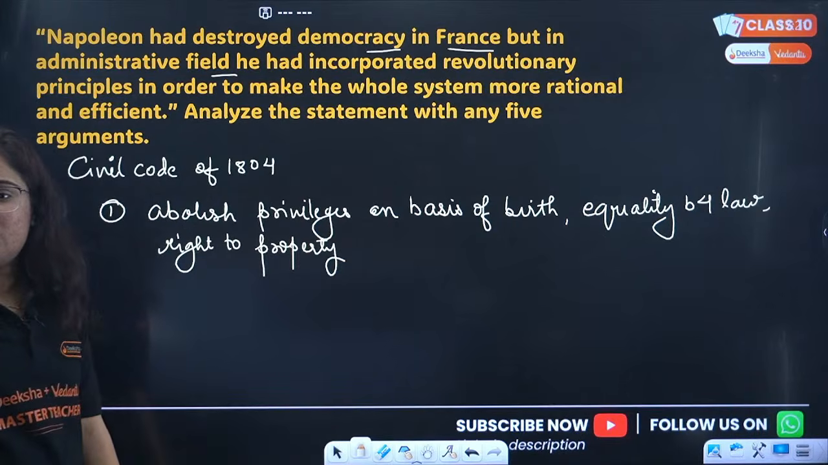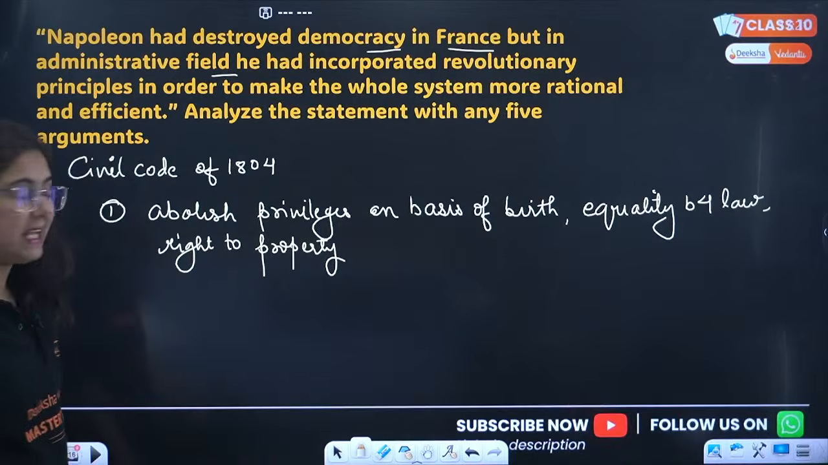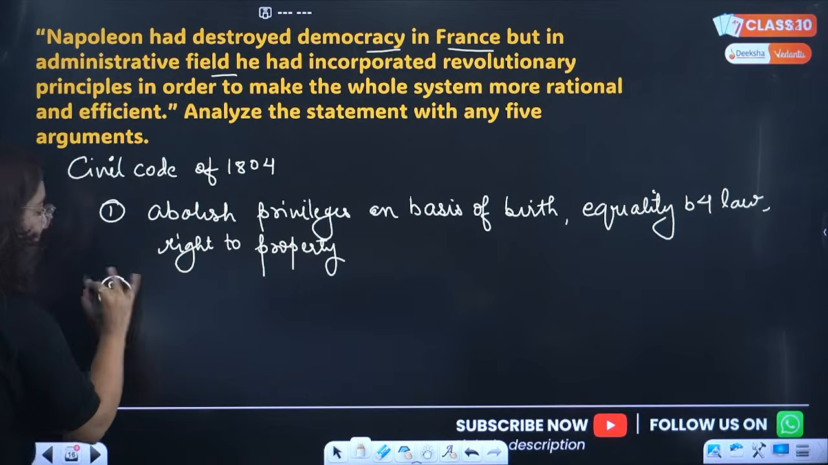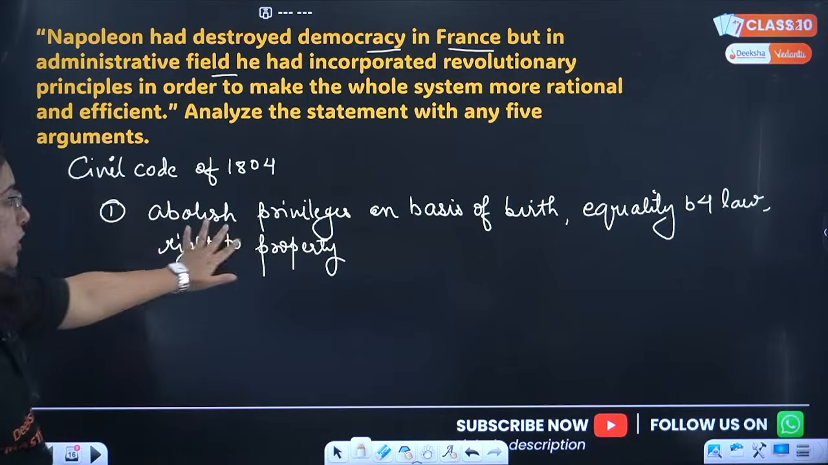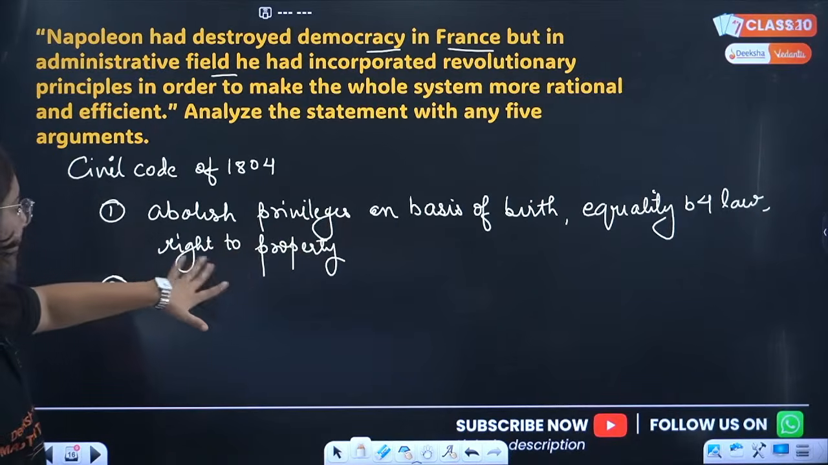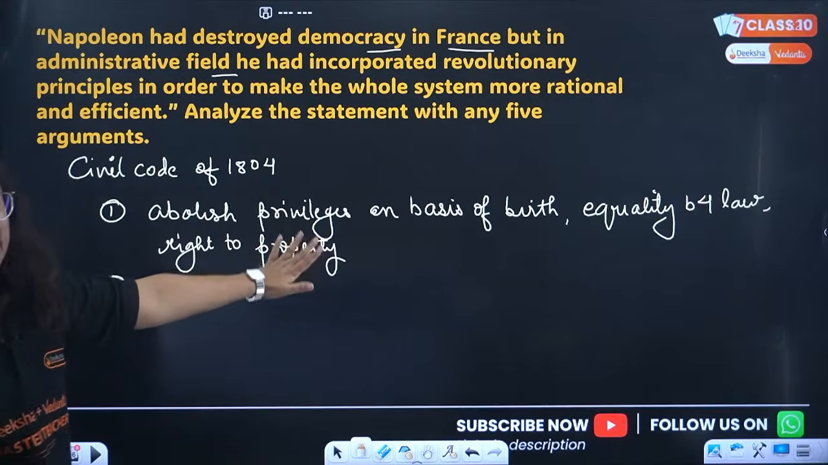Speak after me, okay? You will remember it likewise. Second point, okay? We are moving to the second point. Abolish privileges on the basis of birth, equality before law, right to property secured.